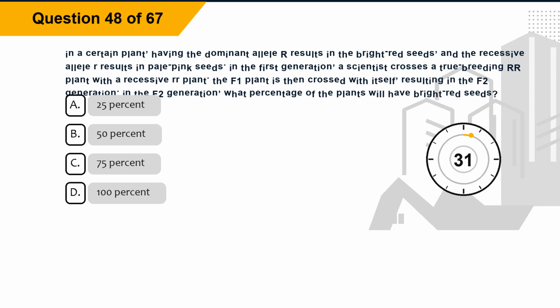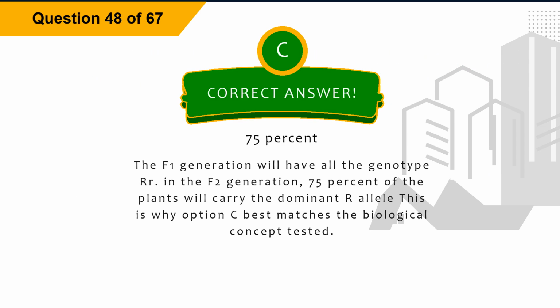Question 48. In a certain plant, having the dominant allele R results in bright red seeds, and the recessive allele r results in pale pink seeds. In the first generation, a scientist crosses a true breeding RR plant with a recessive rr plant. The F1 plant is then crossed with itself, resulting in the F2 generation. In the F2 generation, what percentage of the plants will have bright red seeds? Option A, 25%. Option B, 50%. Option C, 75%. Option D, 100%. The correct answer is option C, 75%. Explanation: the F1 generation will all have the genotype Rr. In the F2 generation, 75% of the plants will carry the dominant R allele. This is why option C best matches the biological concept tested.